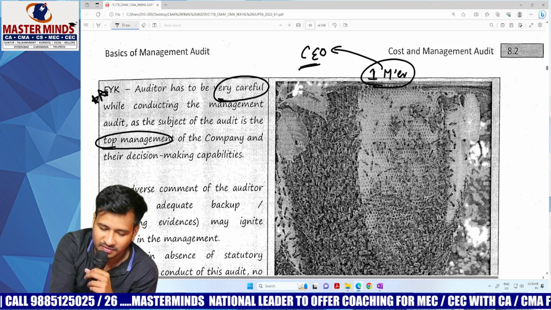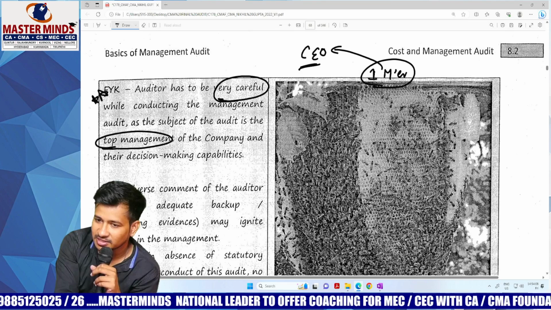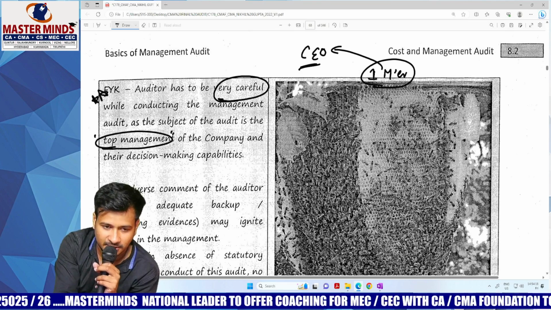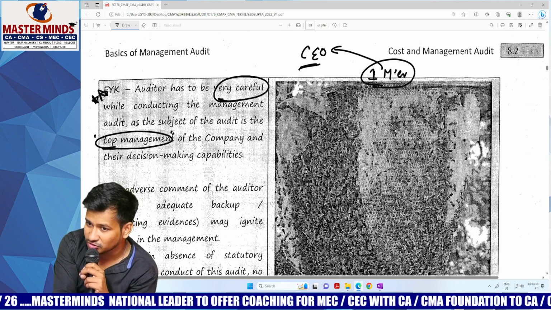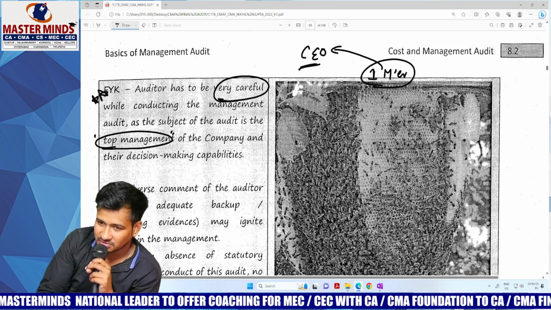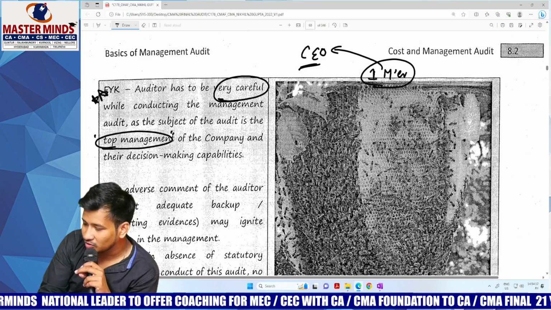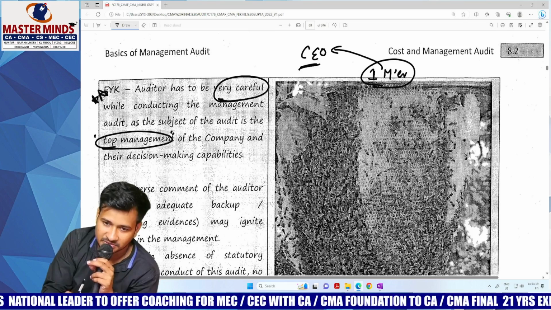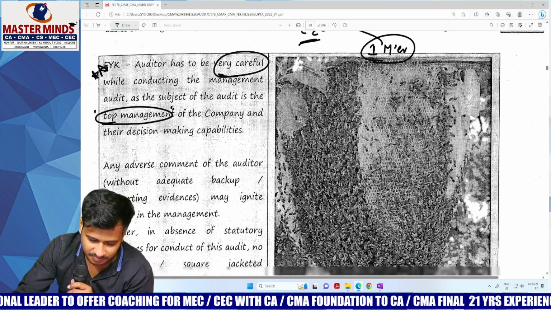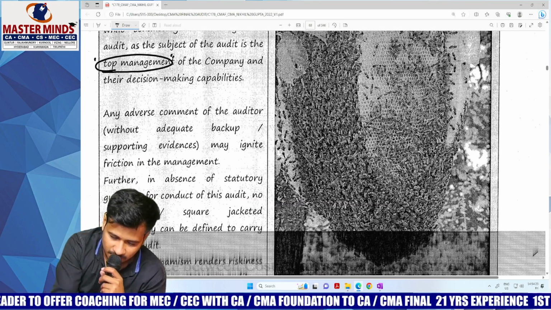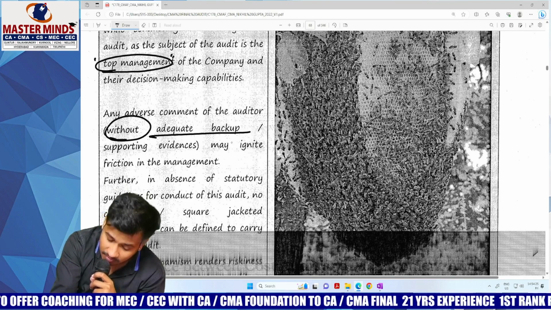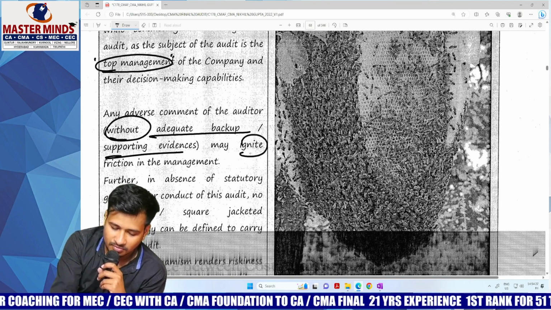So you have to be very, very careful, since the audit is subject to the top-level management of the entire company. If anything goes wrong, literally the entire company will collapse. Any adverse comment of the auditor without adequate backup or supporting evidence may ignite friction in the management.